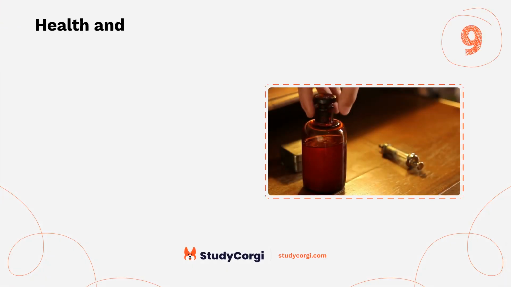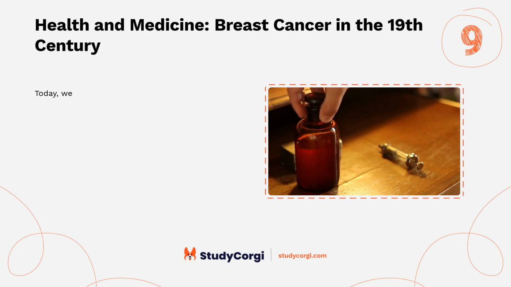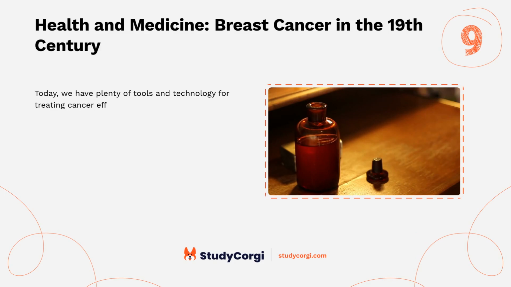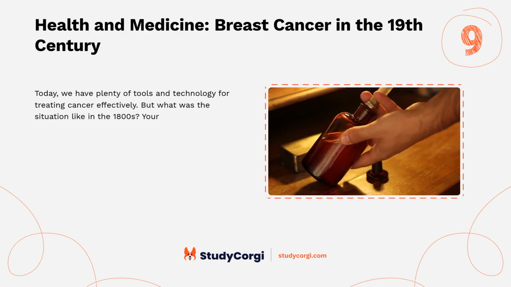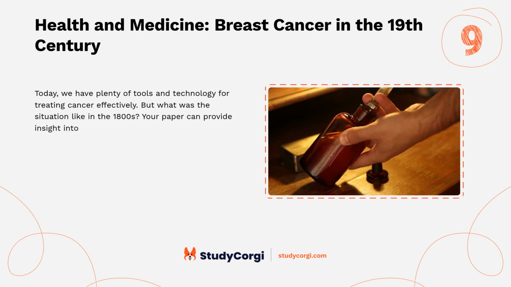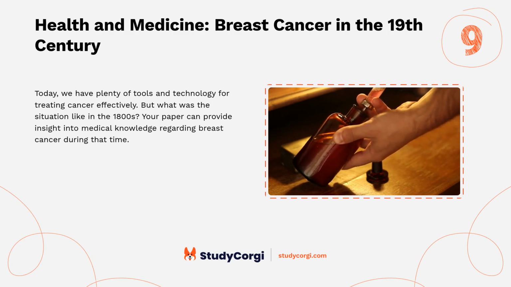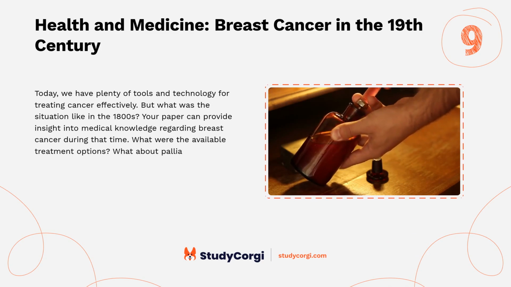Health and medicine, breast cancer in the 19th century. Today, we have plenty of tools and technology for treating cancer effectively. But what was the situation like in the 1800s? Your paper can provide insight into medical knowledge regarding breast cancer during that time. What were the available treatment options? What about palliative care?